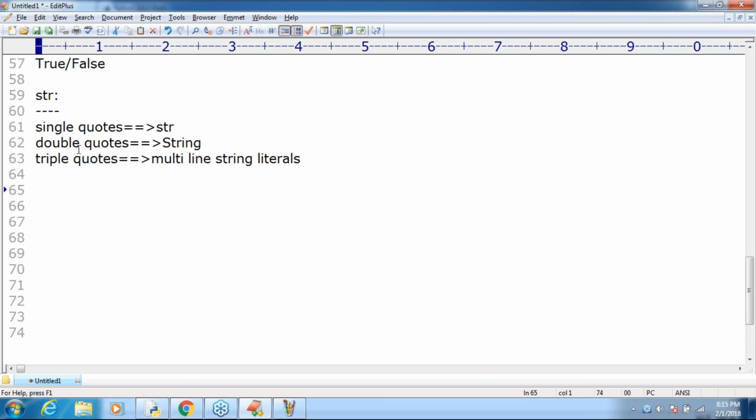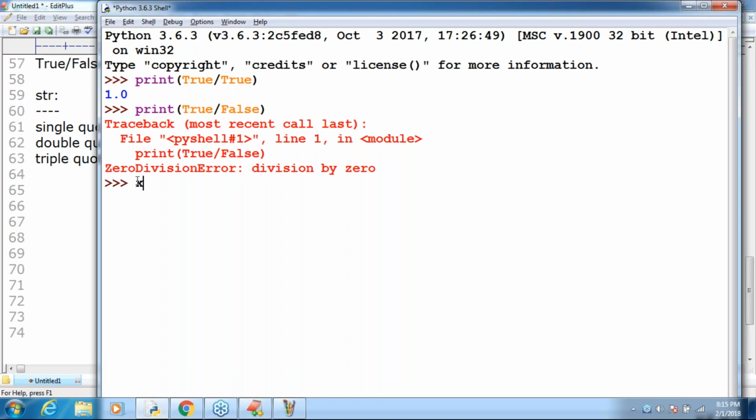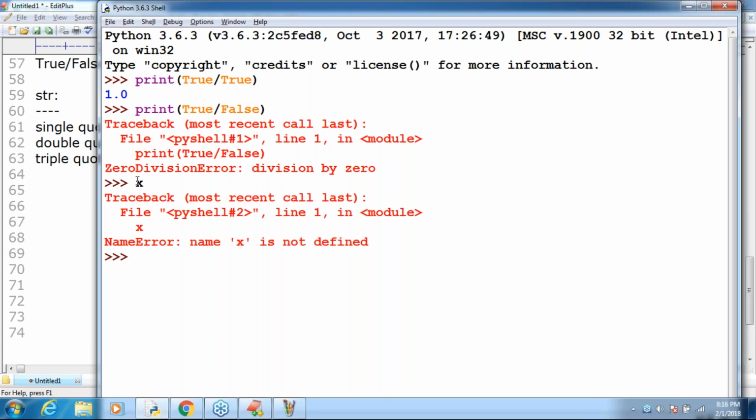Next, here just take very special care. Default initialization, such terminology in Python is not applicable. Just observe, if I'm taking x, just a declaration is not there, because you are not required to declare any variable. If I take x, that's all, immediately it says name x is not defined. Are you getting that? Declaration is not there.